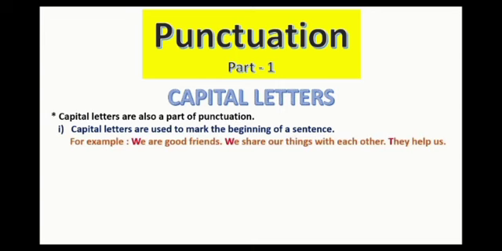For example, we are good friends. We share our things with each other. They help us. You can see W and T are in red color and they are capitals. Why these capitals? Because they are at the beginning of a sentence. W and T, they are at the beginning of a sentence.